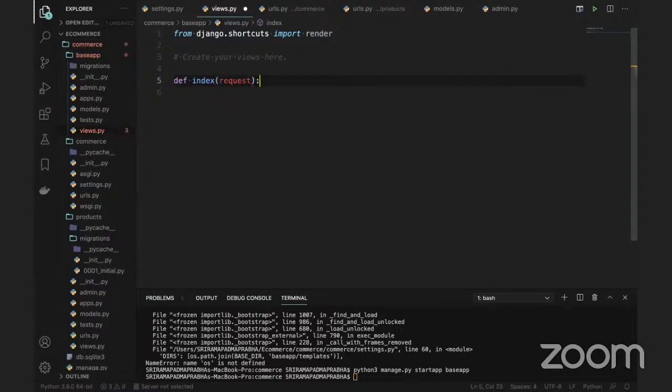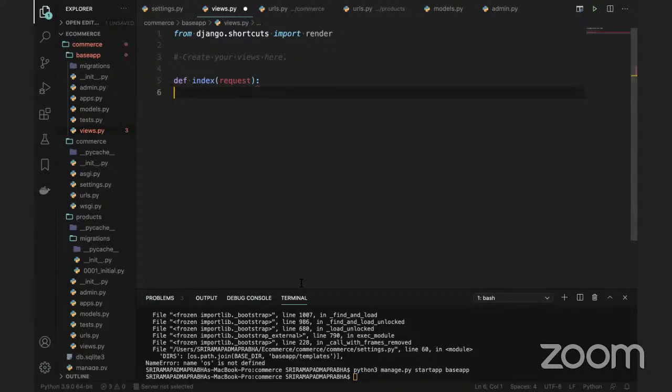So remember guys, in Django development, either we can go for function-based views or class-based views. In these examples, in this entire coding, I'm going with function-based views to understand it in a better way. Class-based views also we can do. Function-based views are nothing but you are writing the logic. As I told you previously, views are nothing but a logic we are going to define. From the views, we'll move to the model, and from the model we'll bring the data and show it on the templates.